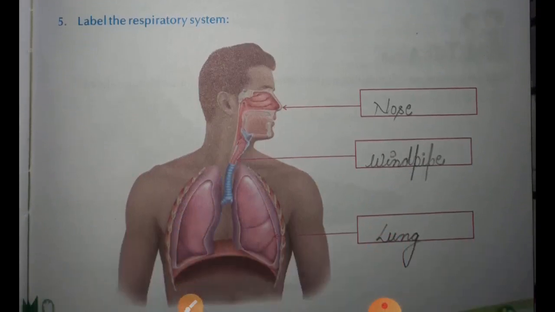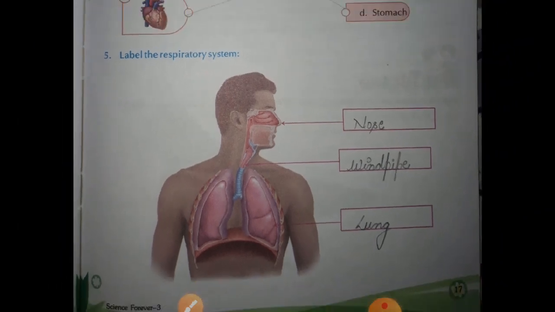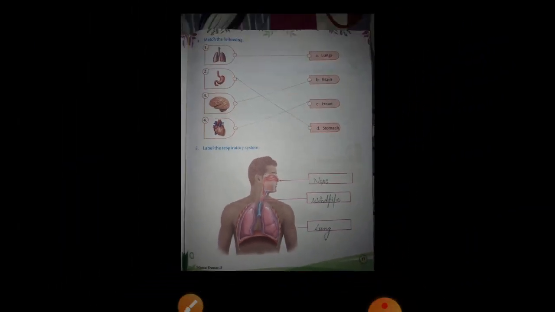I have labeled it also here. You all have to write the answer here. First is nose, second windpipe, third lungs. So students, these all are the exercises of your book. Now come on to the next paper.